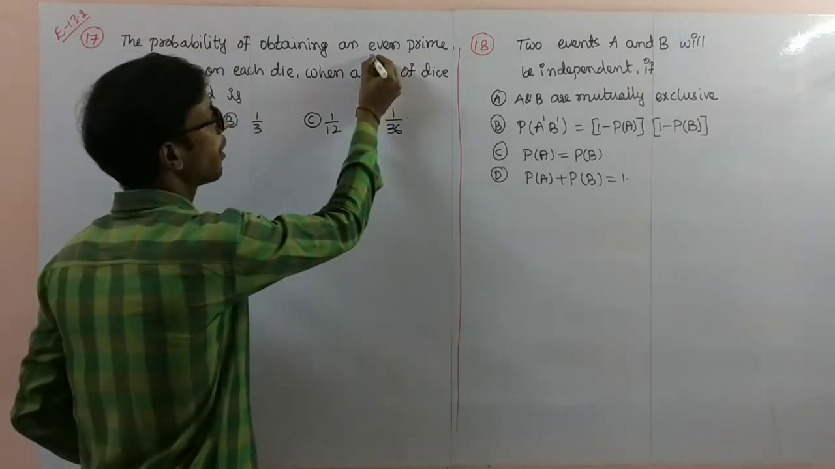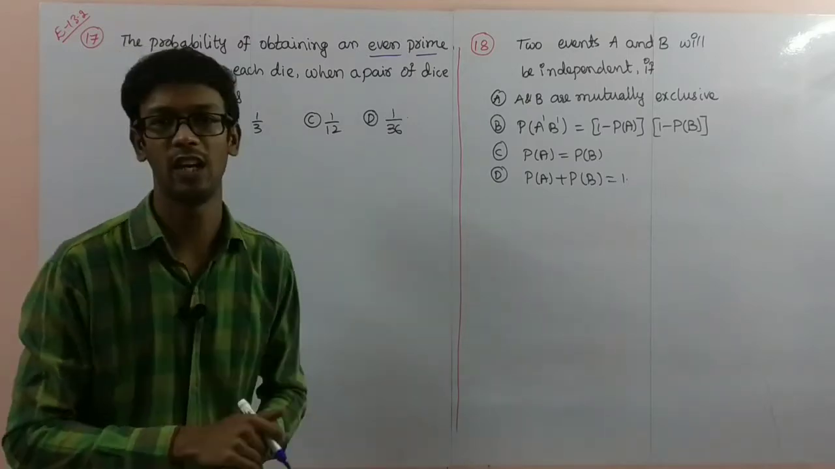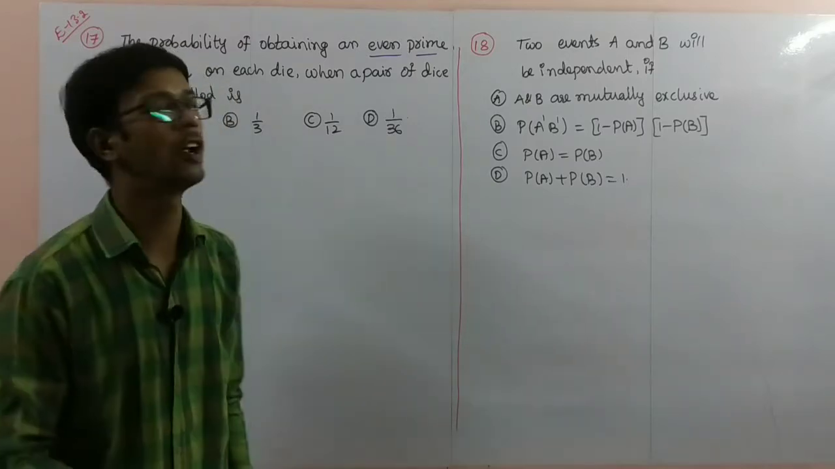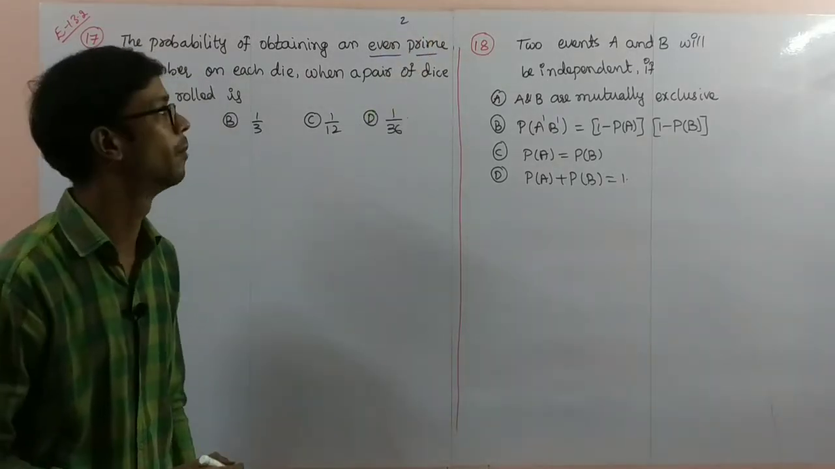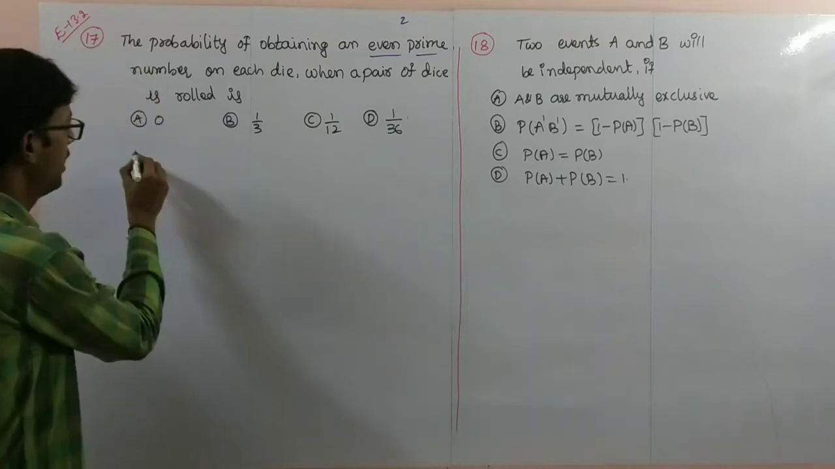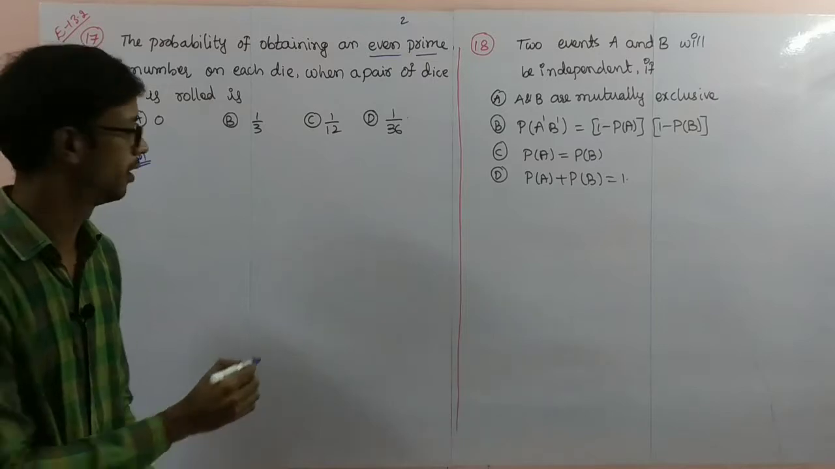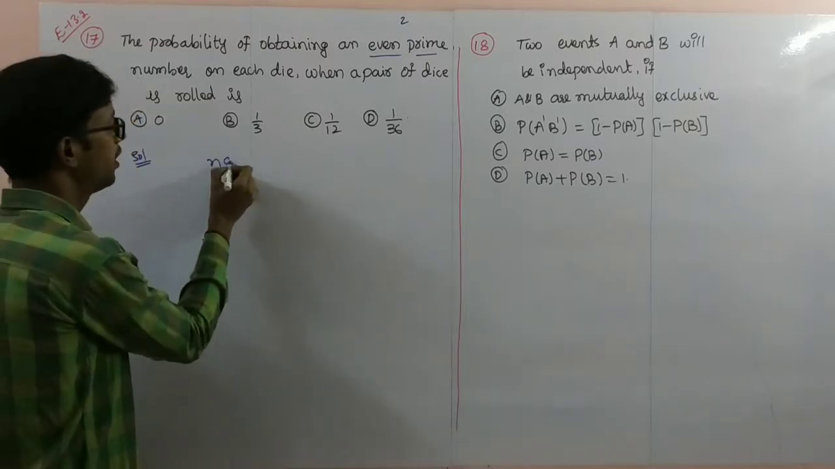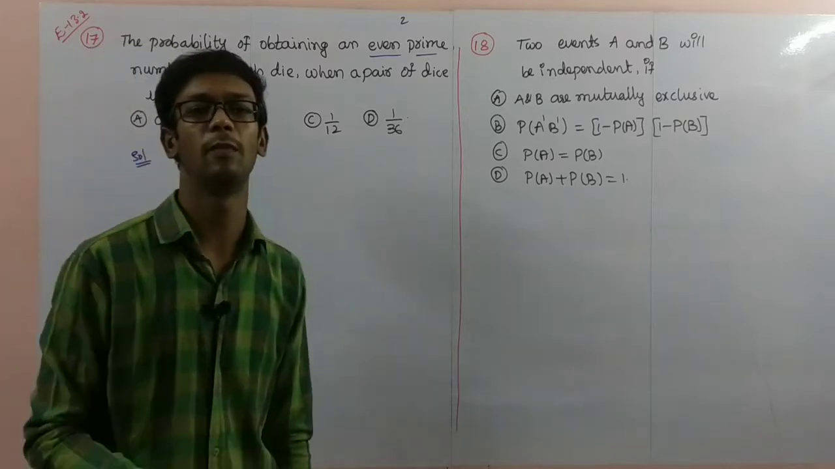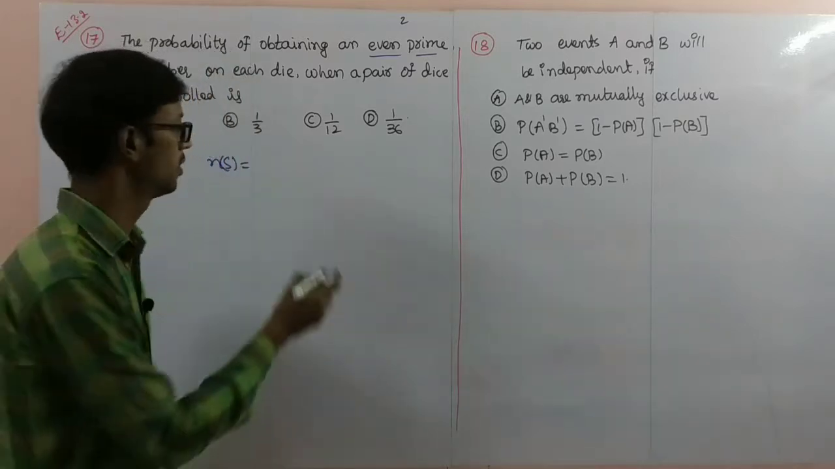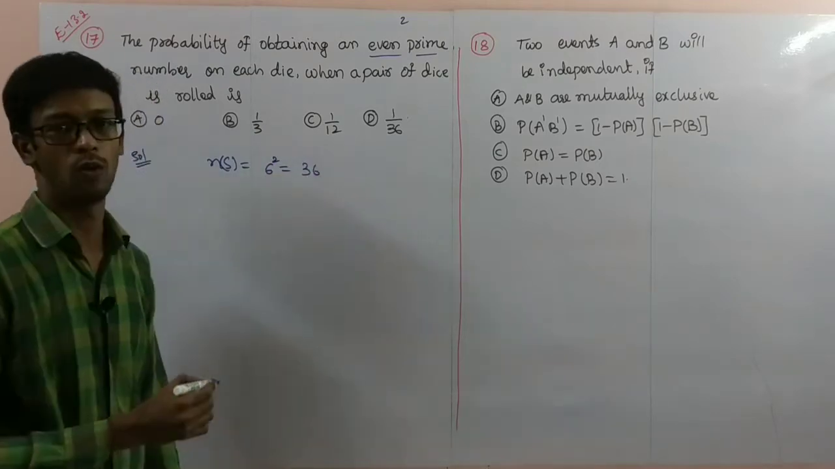What is the even prime number? If you know the even prime number, the problem will be very easy. Only one even prime number is there, that is 2. So I'll write the solution. The number of elements in the sample space, I am not writing total sample space, the number of elements. If we are throwing two times, 6 square, that is 36 outcomes.